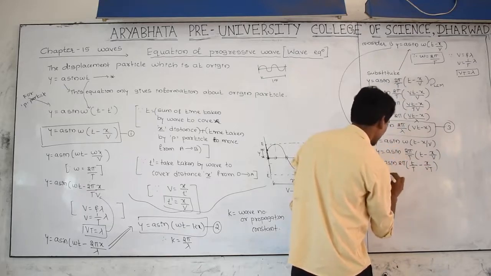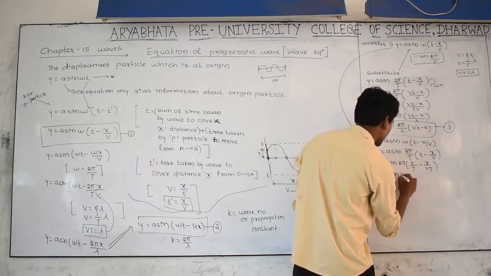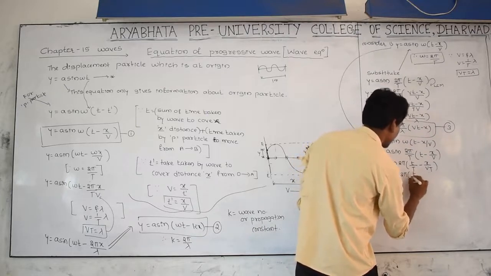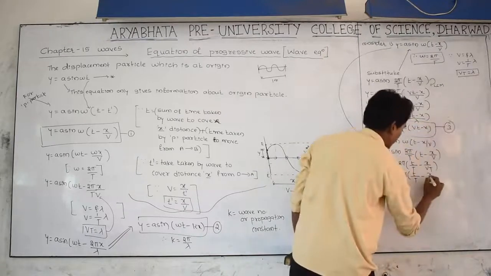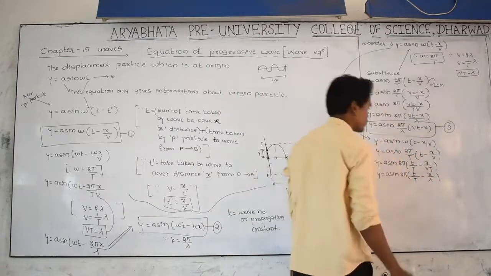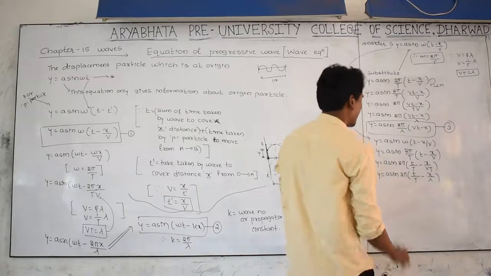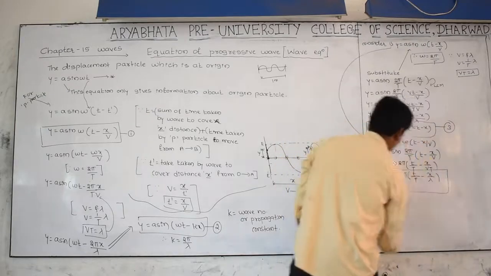Y is equal to a sin 2 pi, t by T minus x by lambda, since vT means lambda. And this is another form, the fourth form.